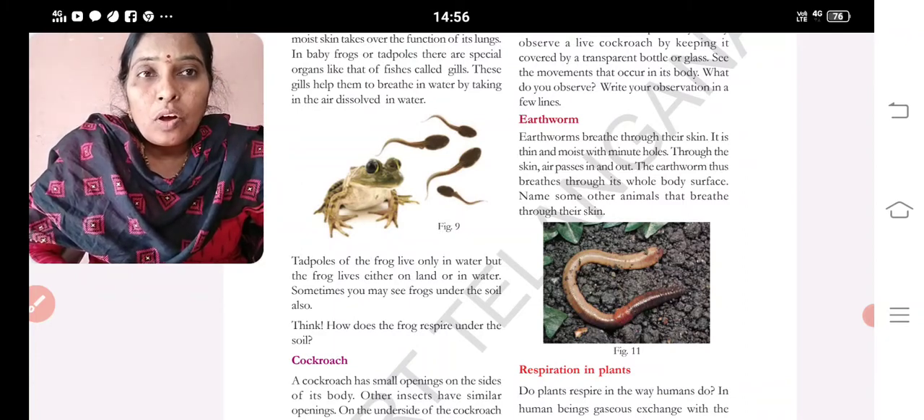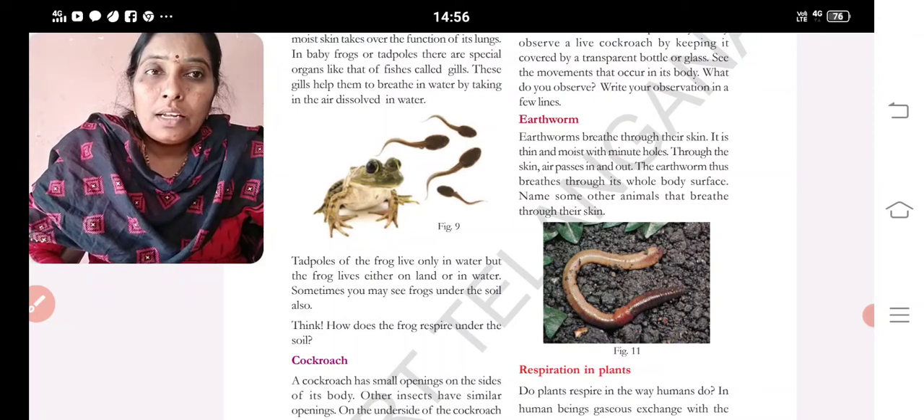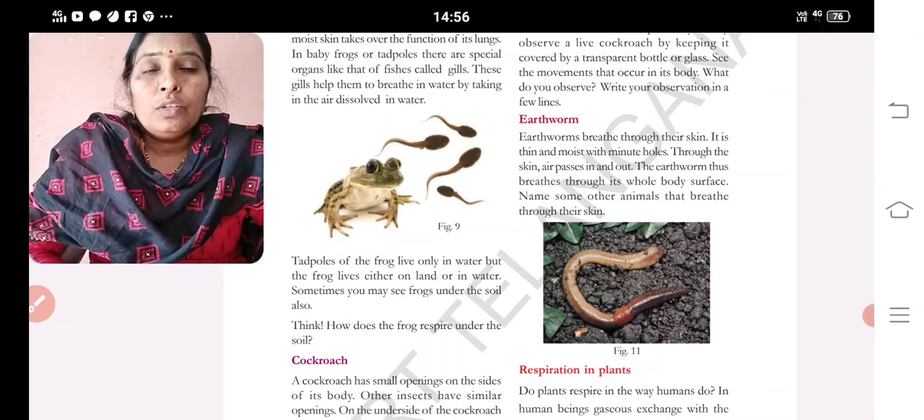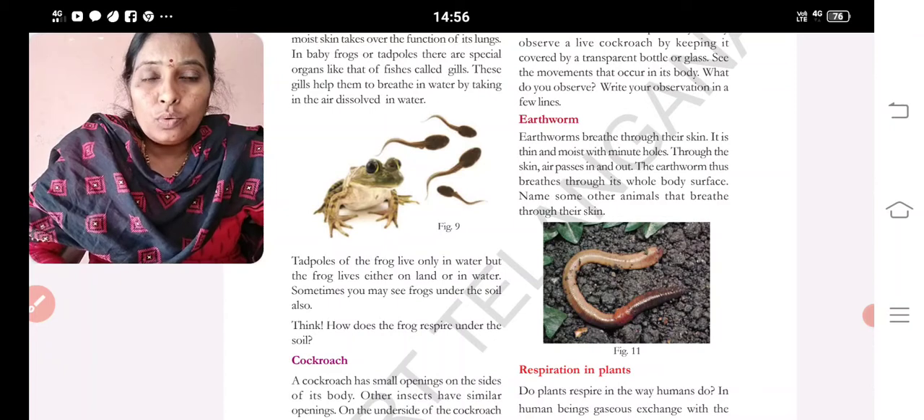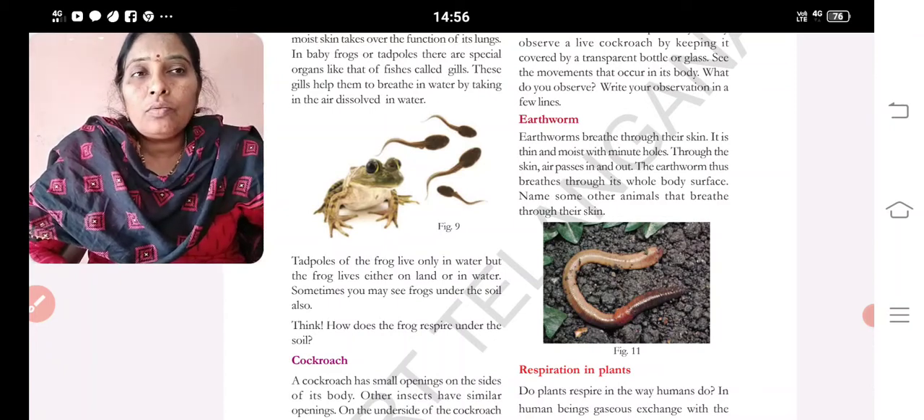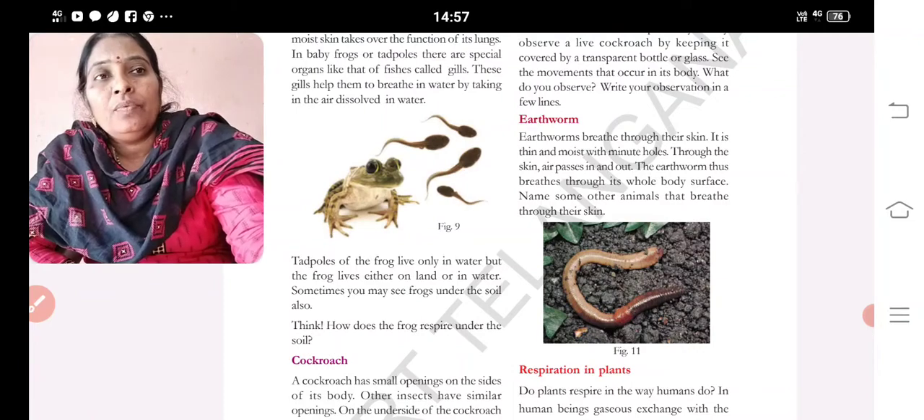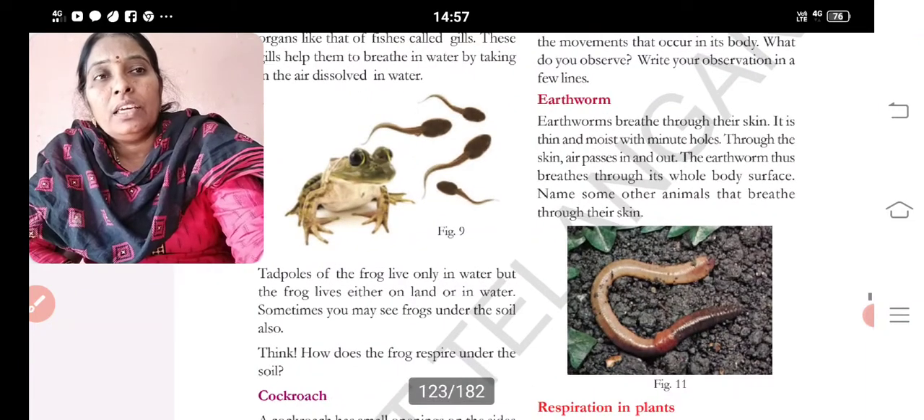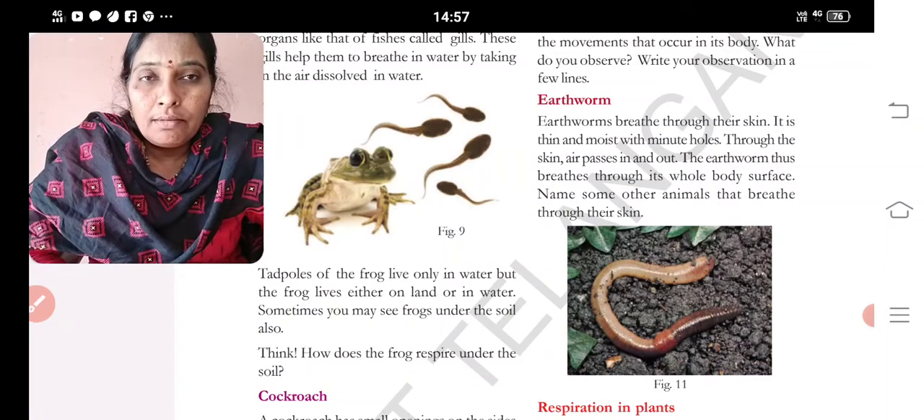And how will the frog respire, whether it lives on soil, land as well as water, underground, on the land, in water? So when it is in water, even the gills work. When outside of that, its nose helps it to breathe. Now coming to cockroaches, they have small openings. Those openings help them to get the oxygen. Till that we have finished in our previous class.